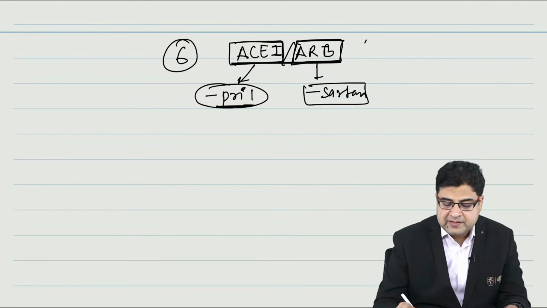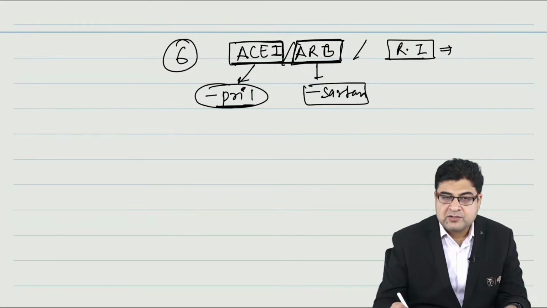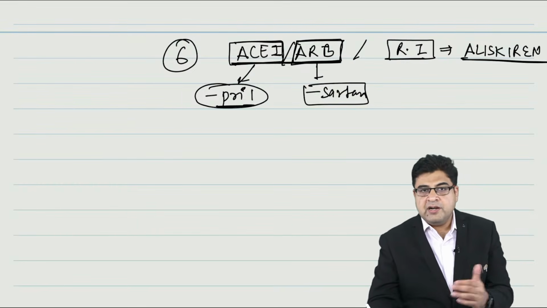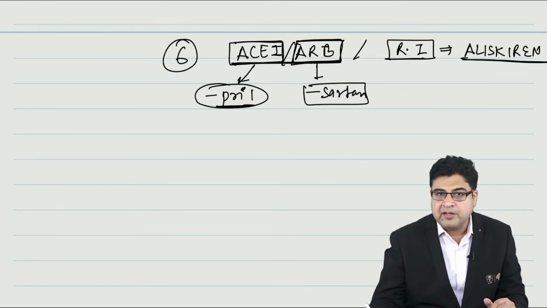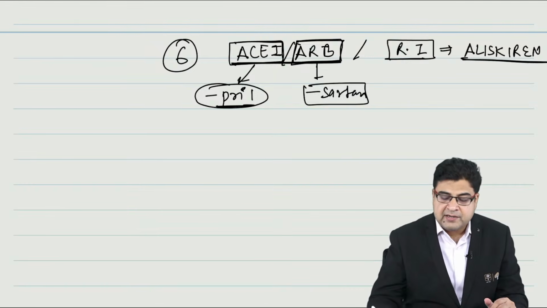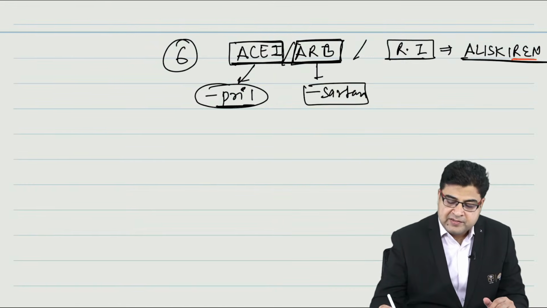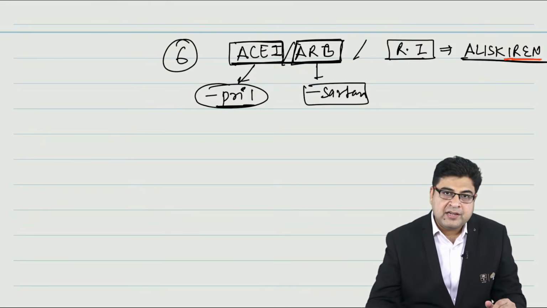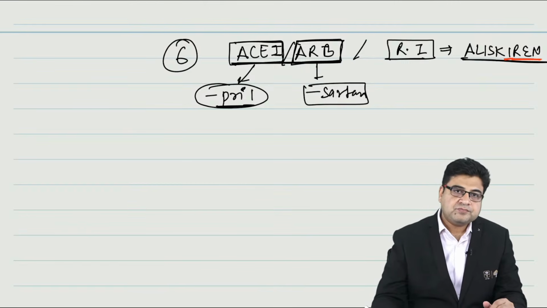Apart from these medicines, we have a drug which is known as a renin inhibitor. The classical example of a direct renin inhibitor is aliskiren. The medicine name ends with the word ren, and before this ren I have the word I, so the medicine is an inhibitor of renin. The drug name is aliskiren.